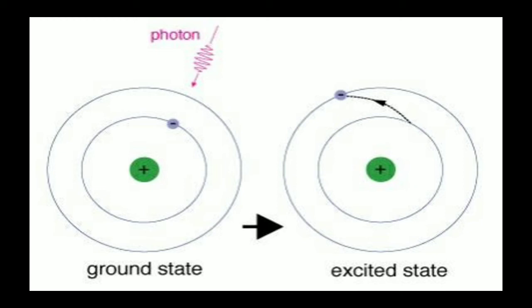And if the energy of the photon is not equal to the energy difference between successive levels, then nothing will happen. The photon simply scatters away.